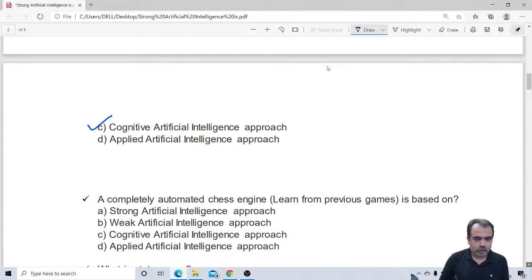Now, a complete automated chess game is based on what? The complete automatic chess game learns from the previous games. So it is not weak, it is not cognitive, it is not applied. I think it is strong AI, and strong AI will be the correct answer for this.